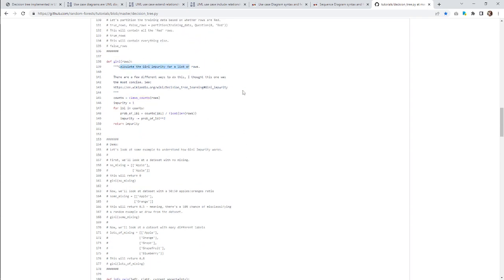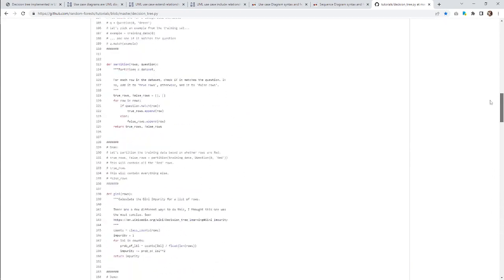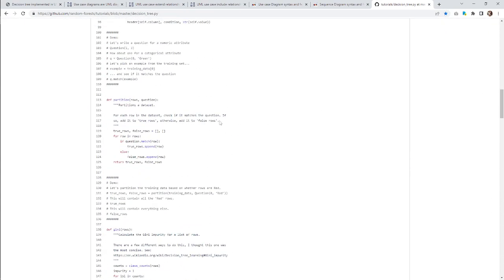We're going to calculate the Gini impurity. Okay, Gini is the guy's name, right? Oh, and here we go. We actually have a whole Wikipedia article here. So what I'm going to do is go through this guy's code here and translate it into UML. That's the goal.